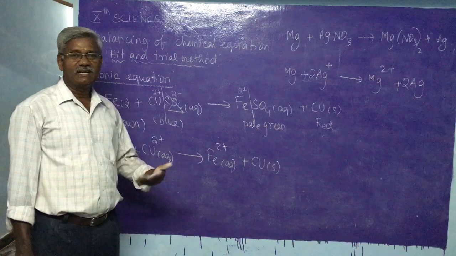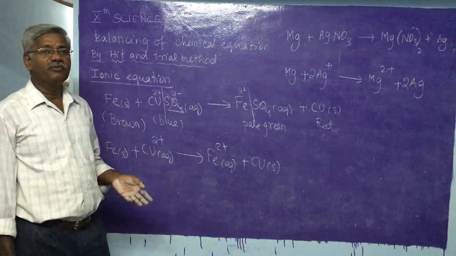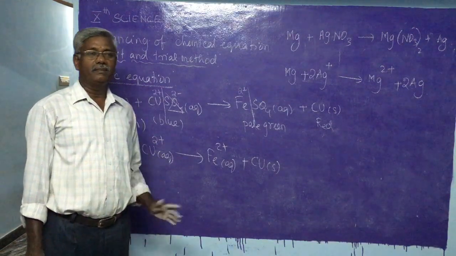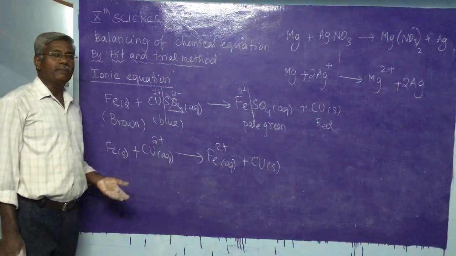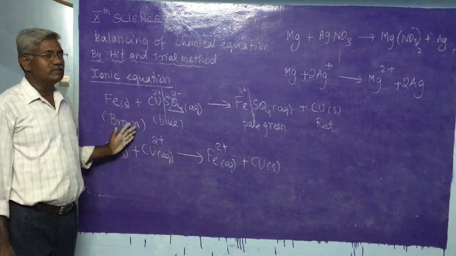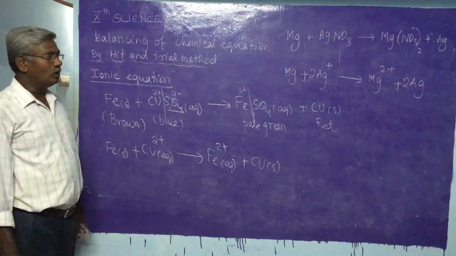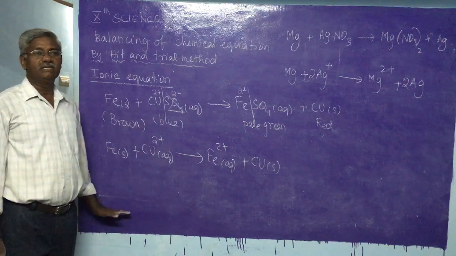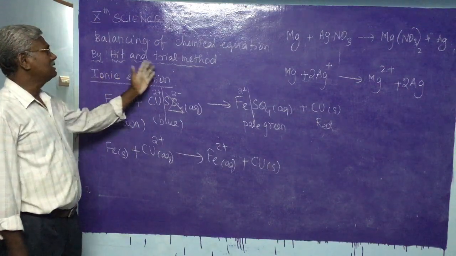The changes which take place with the formation of new things, new product or new material are called chemical changes. A chemical reaction may be represented in two ways, one by using a word equation, another by using symbols and formulas. The equation must follow the law of conservation of mass. That is called a balanced equation, and it can be balanced by using the hit and trial method.